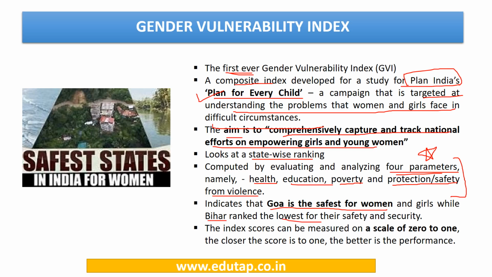Another important point for the index is that the index is a score, and the ranking is based upon this score. The score is on a scale from 0 to 1. The score closer to 1 means the performance is better, right? So a number between 0 and 1 is given to each state, depending on these 4 factors, and a composite, overall number is then evaluated, and all the states are then ranked according to these overall scores obtained.